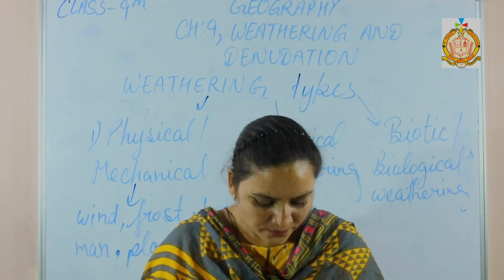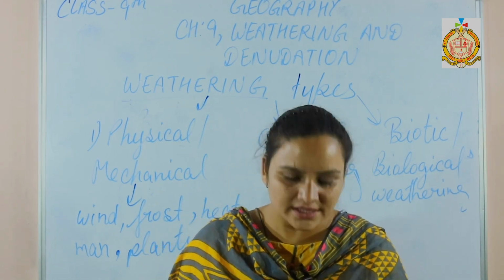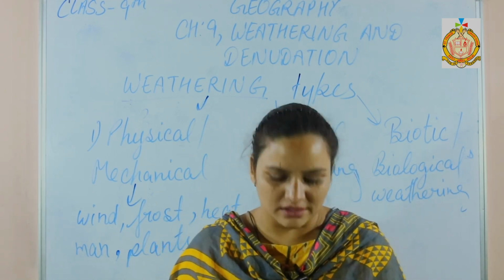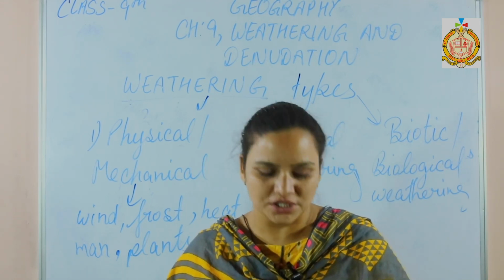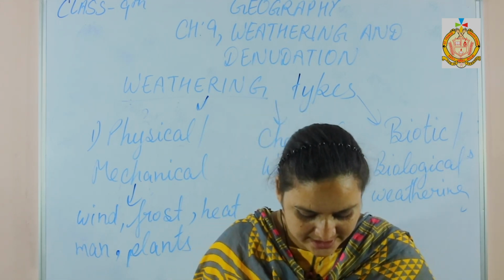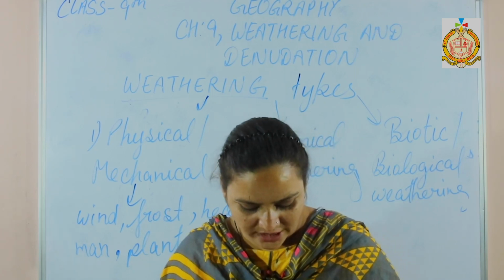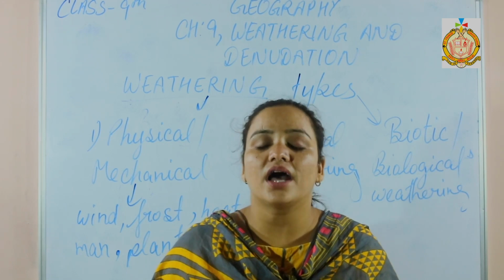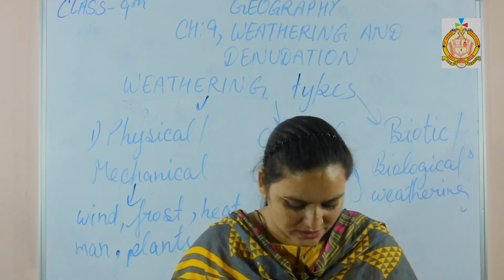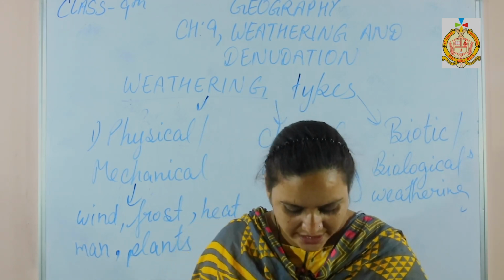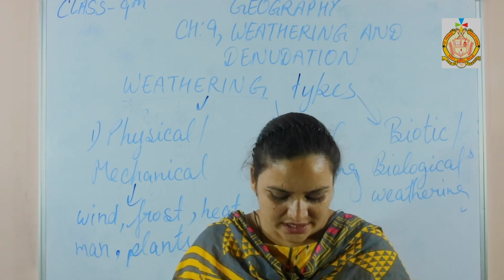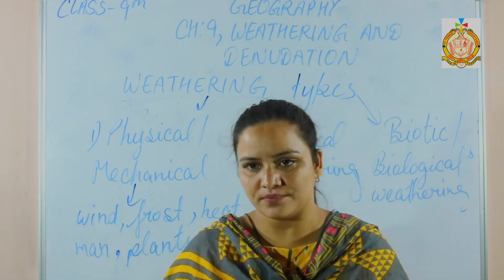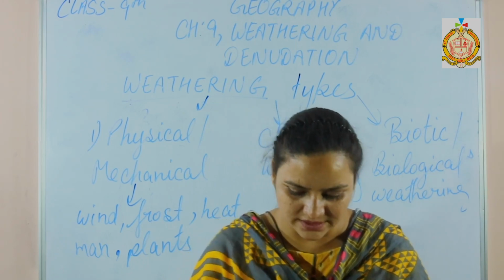Oxidation means when oxygen in air and water reacts with minerals of rocks, oxidation takes place. Rock contains a certain amount of iron, which when it comes in contact with air or water containing oxygen, afterward iron oxide is obtained. Iron oxide crumbles easily and is far more easily eroded than original iron. They erode the parts of the rock surface.